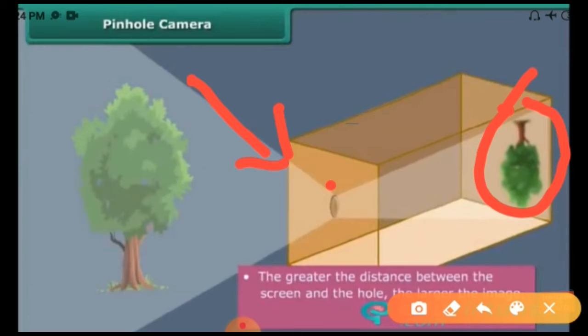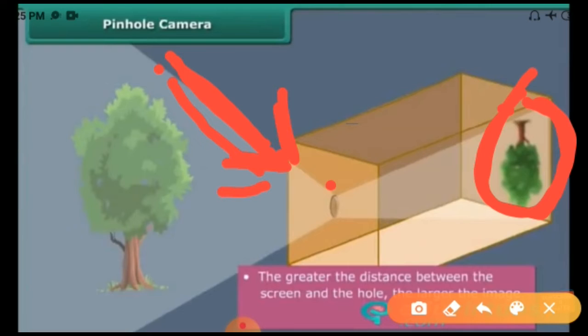Because light travels through air in a nearly perfectly straight line, along a straight path. So the light travels from the top of the tree, straight through the pinhole camera, and straight to the bottom of the image. Thus the image is inverted. Left and right are reversed for the same reason. So this is the working of the pinhole camera.